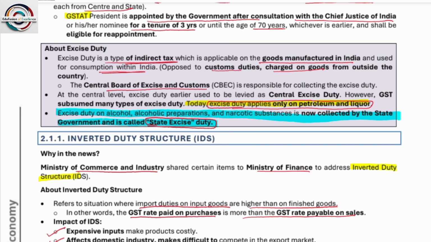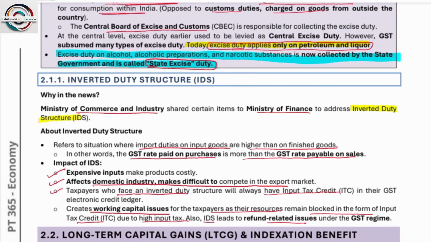Okay. Next is, so one is state excise duty. Excise duty on alcohol, alcoholic preparation, and narcotic substance is now collected by the state government and is called state excise duty. So the excise duty that is collected by the state is called state excise duty.